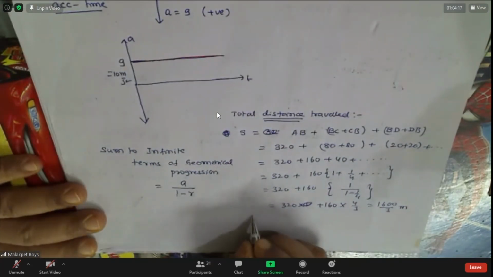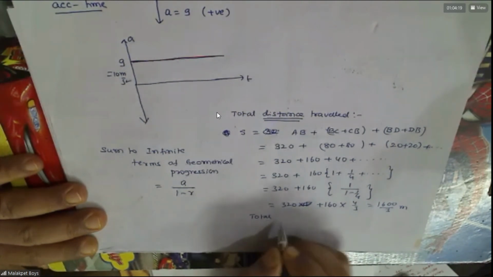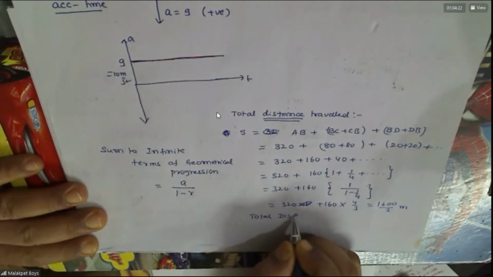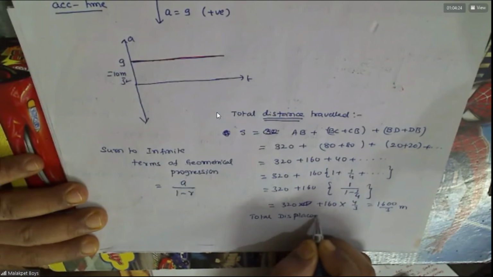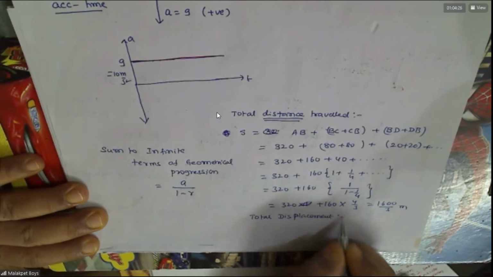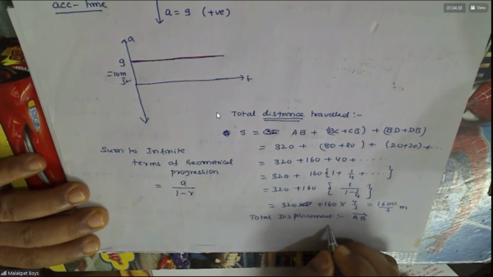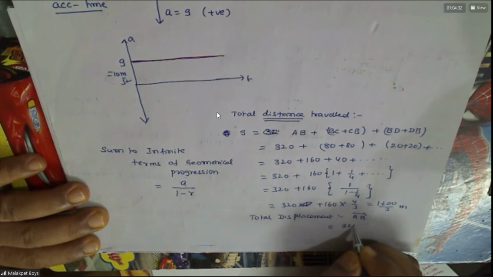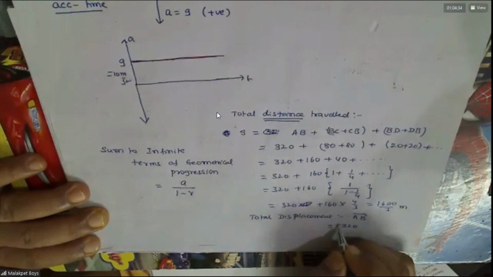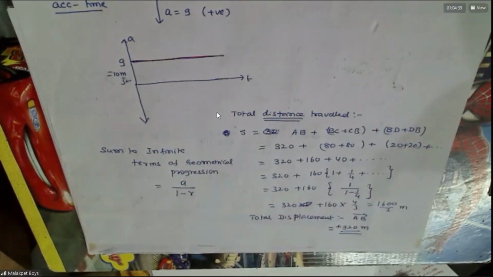Can you tell what is the total displacement? 0. Displacement is a vector joining the initial and final points. So this is 320 plus 320 plus 320. There is a difference between displacement and distance. Understood this? Clear or not?